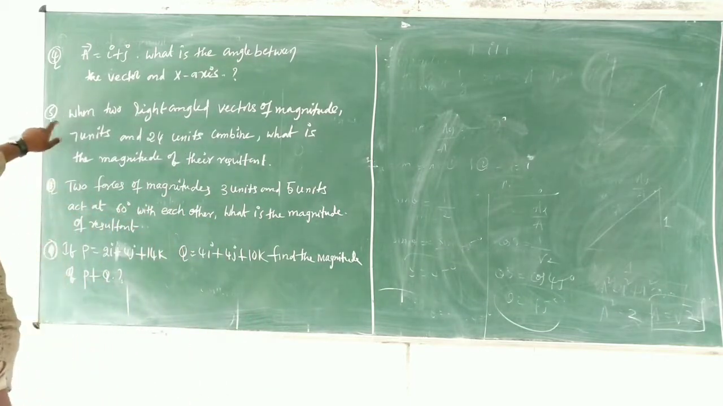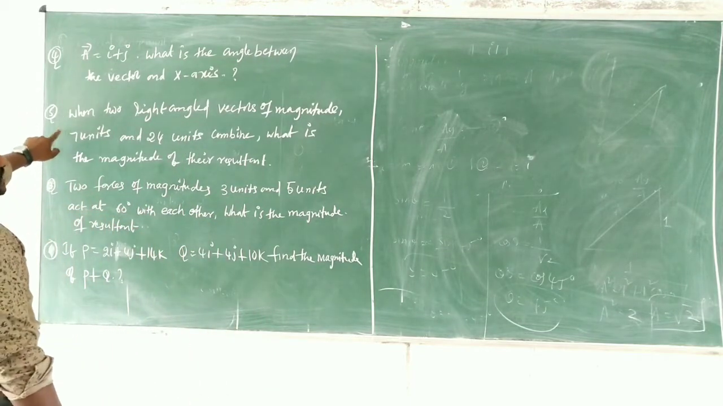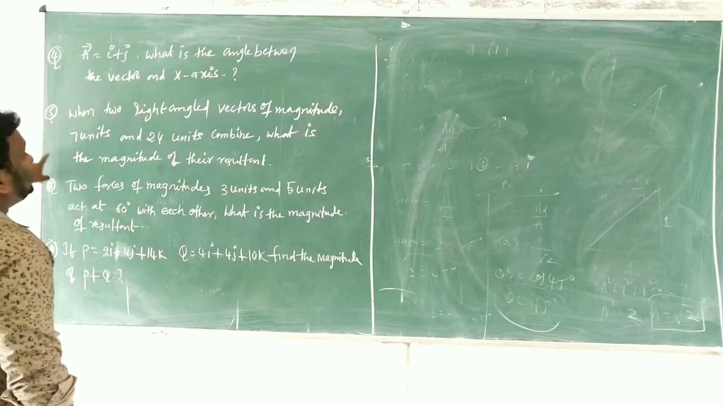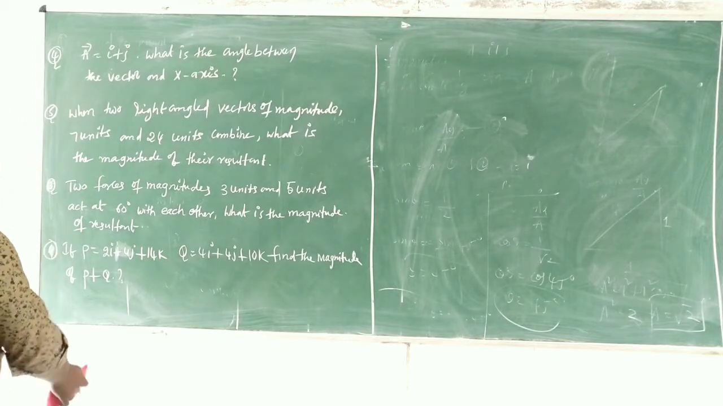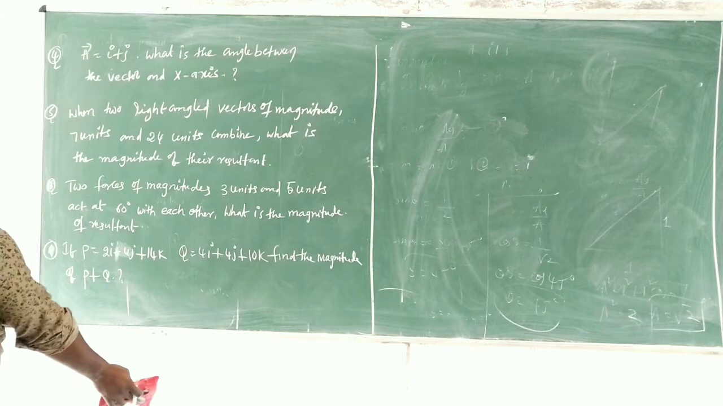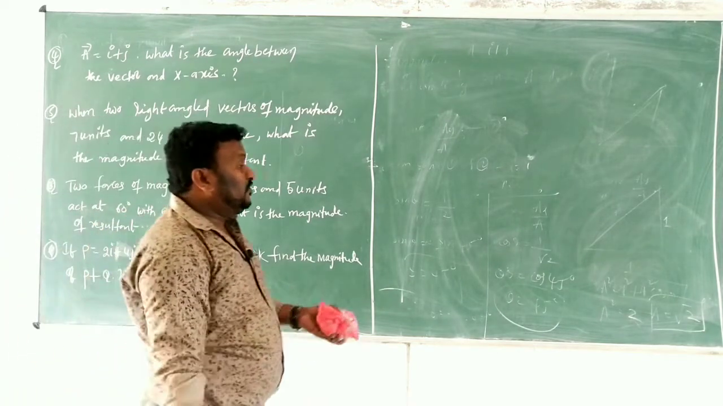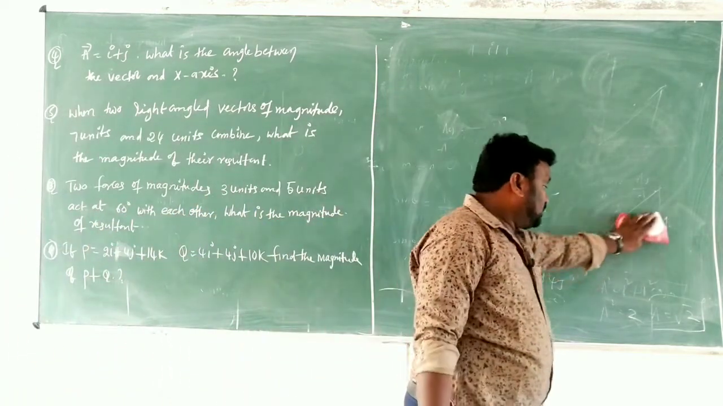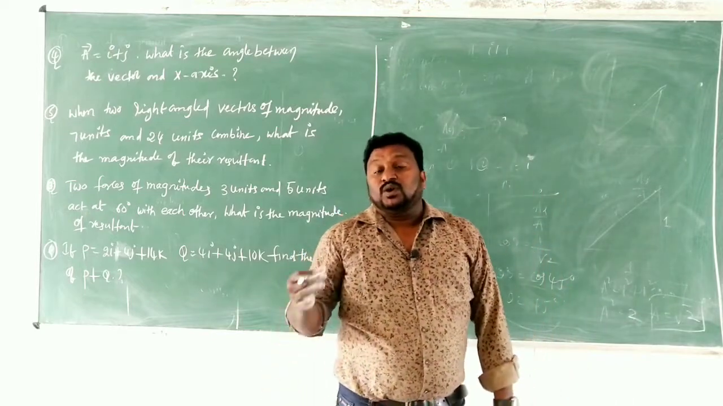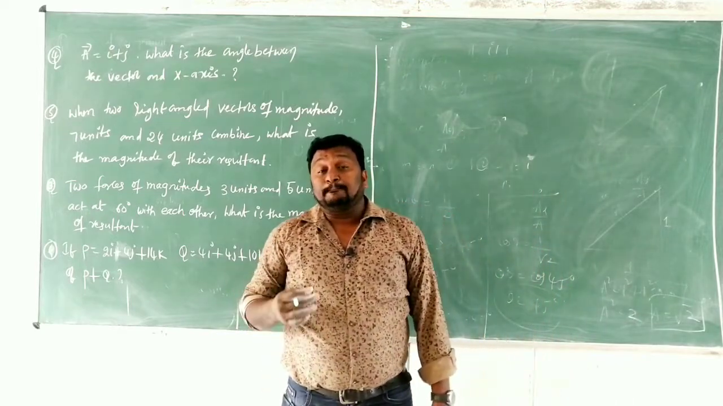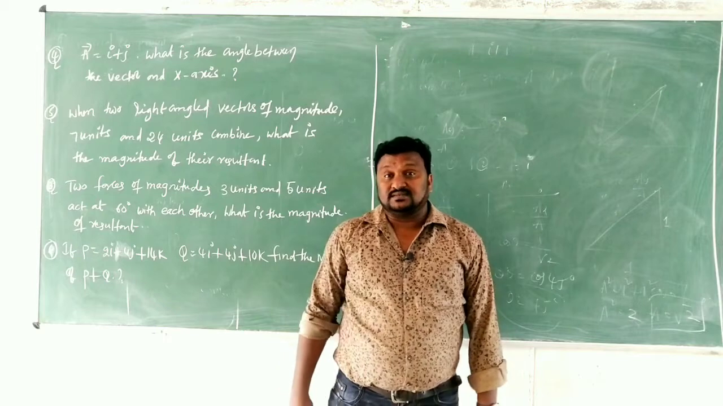So children, here what I am telling, the second question should be mentioned as the fifth question in our textbook. When two right angle vectors of magnitude 7 units and 24 units combine, what is the magnitude of their resultant? Magnitude of their resultant. Children, we discussed this in the case of parallelogram law of vectors.